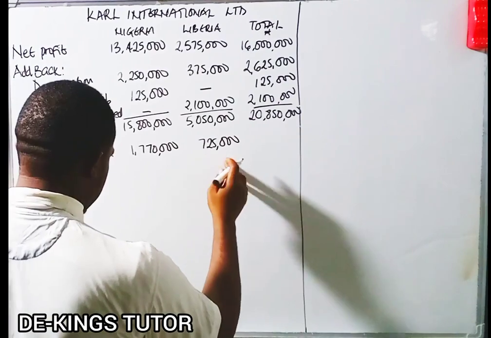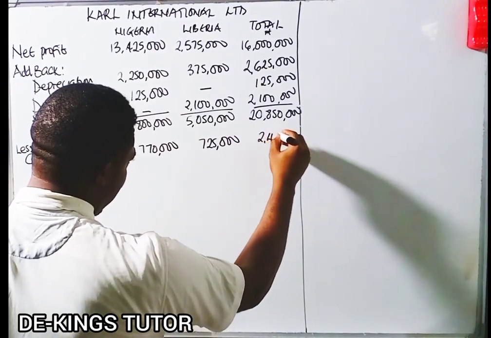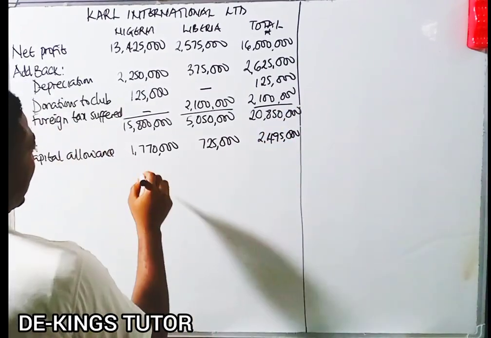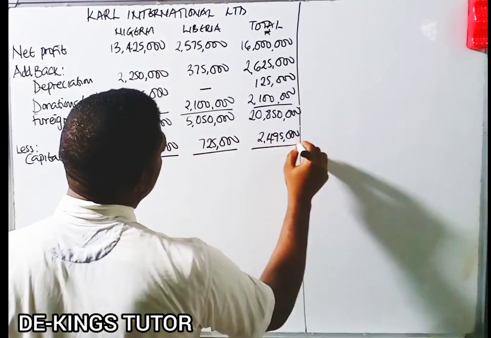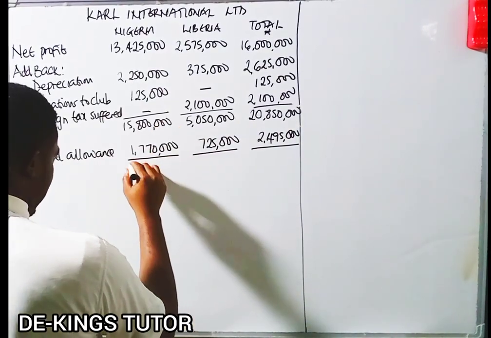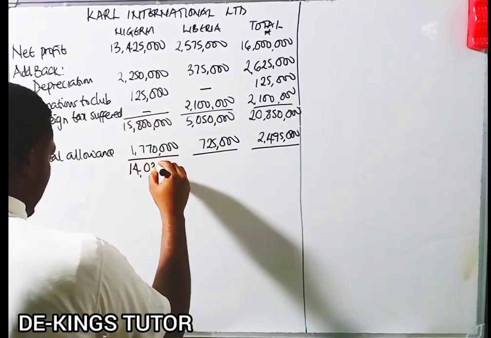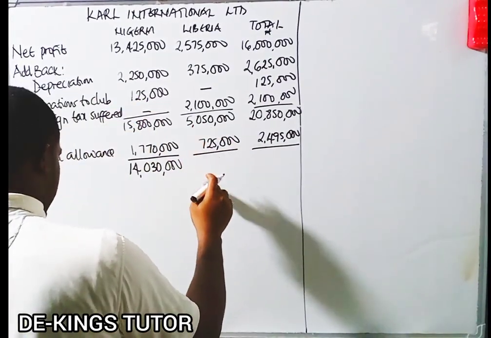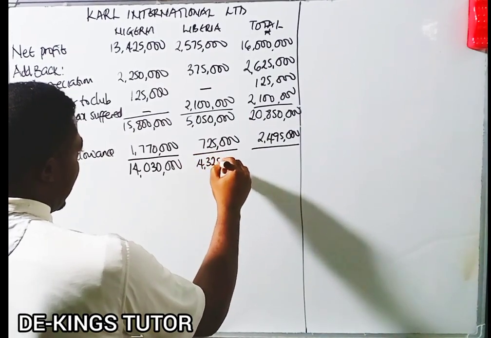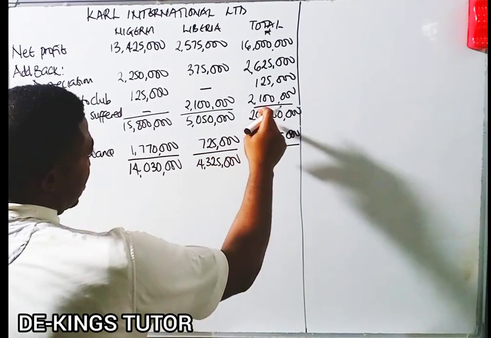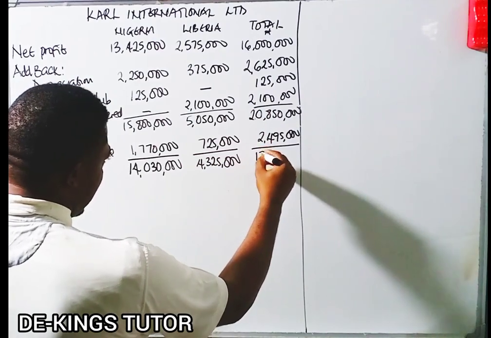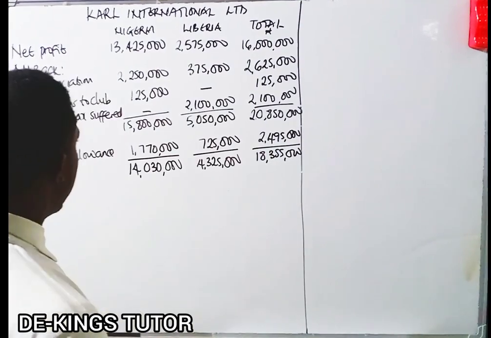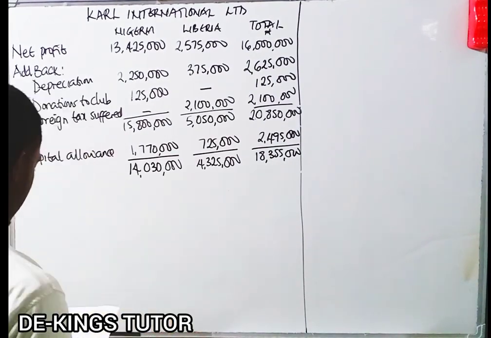So if we add this plus this, it will give us 2,495,000. So now this minus this will give us 14,030,000. While this minus this will give us 4,325,000. And this minus this, which is the total, is giving us 18,355,000. Okay, so that is the adjusted profit.